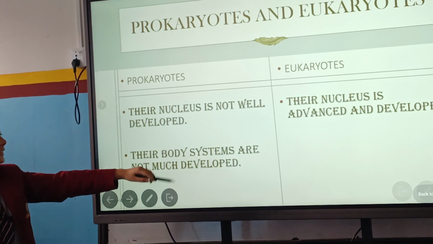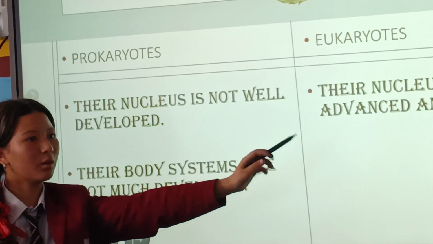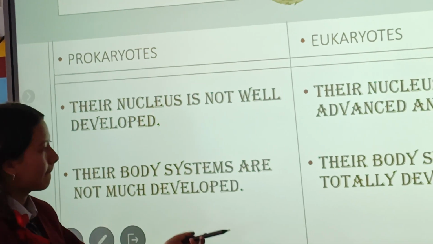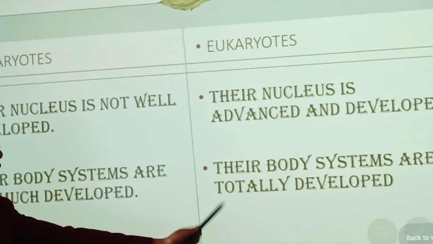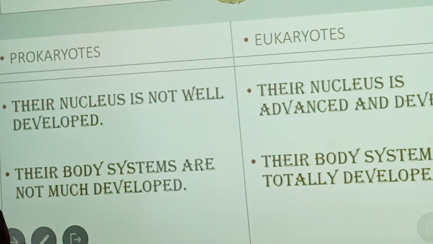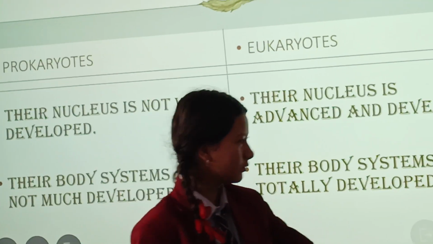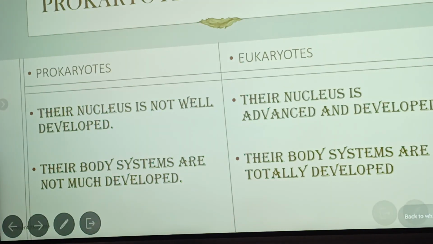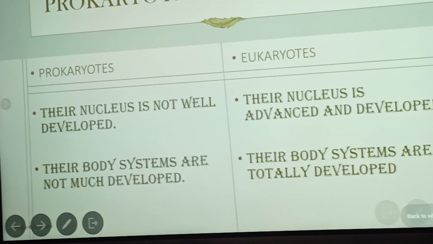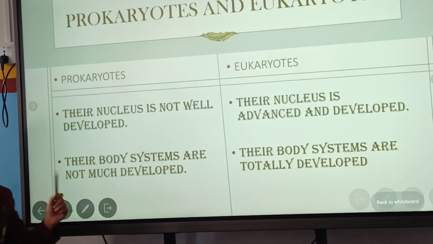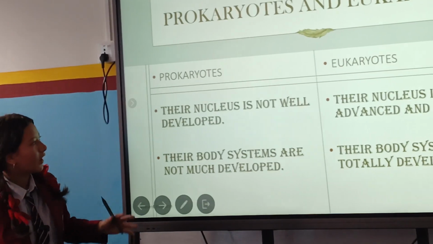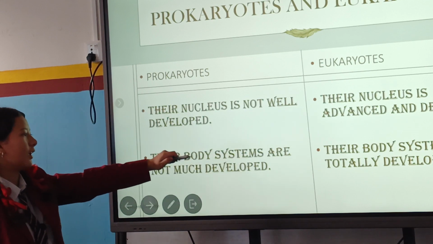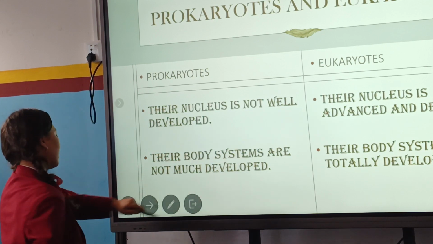In eukaryotes, the nucleus is advanced and developed, and their body systems are totally developed.